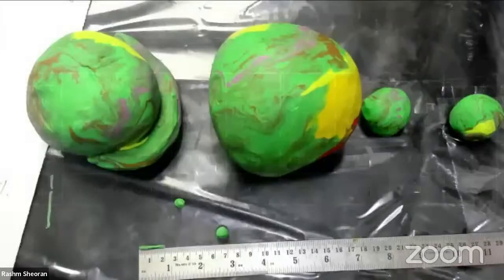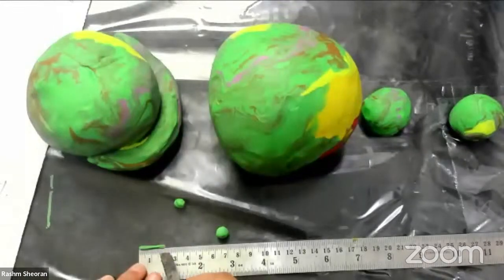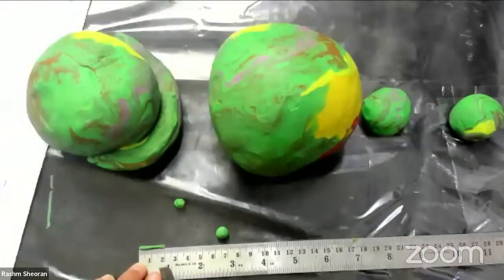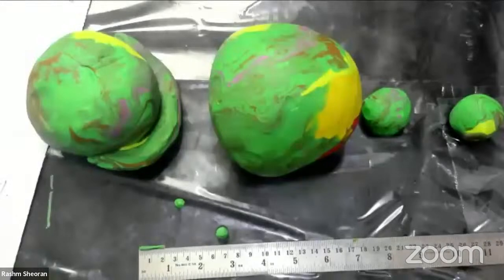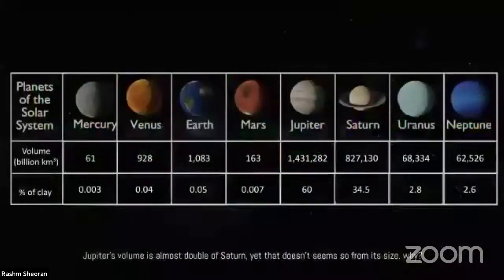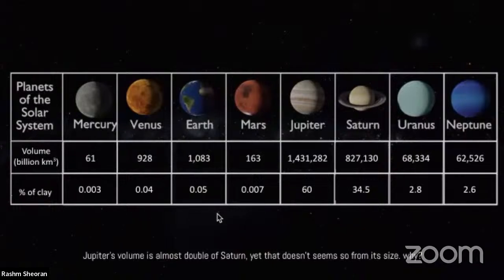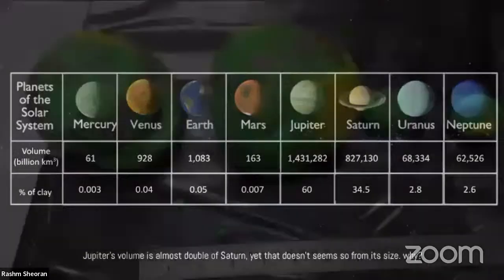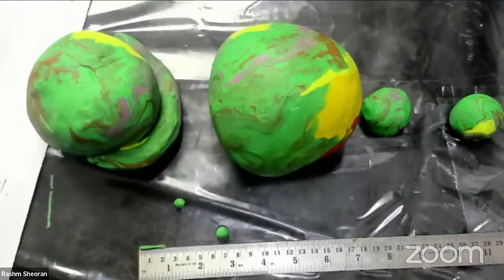So this is the last thing that we are doing. 2 centimeter of clay I have. Last 2 planets I have to make. And how will I make them? One of the planets, that is Mercury, takes 3 parts, and Mars takes 7 parts. That is all I have to do. 3 and 7 parts, and then my job will be done.